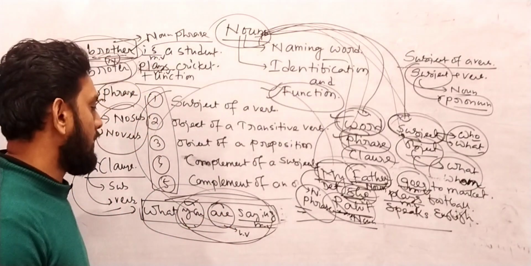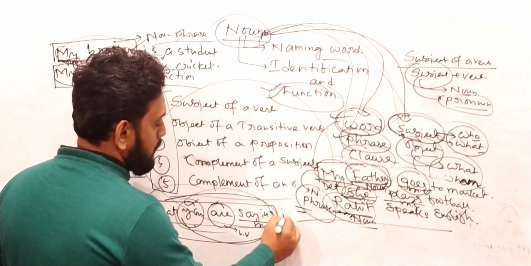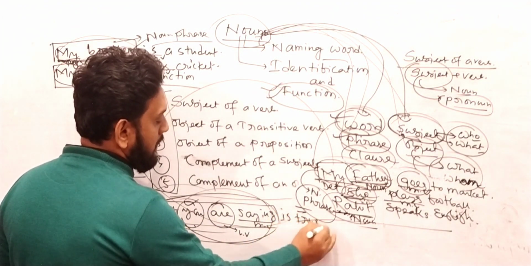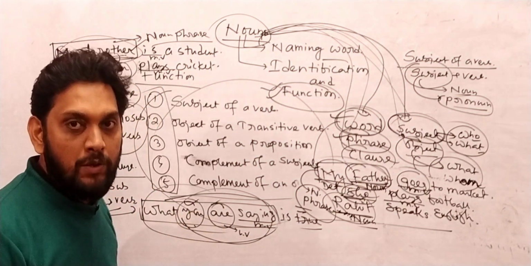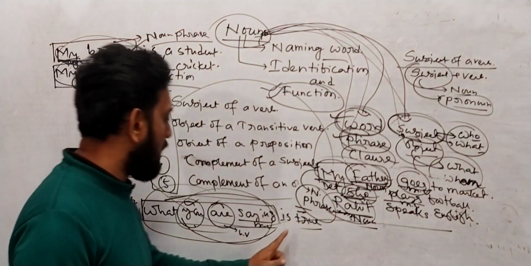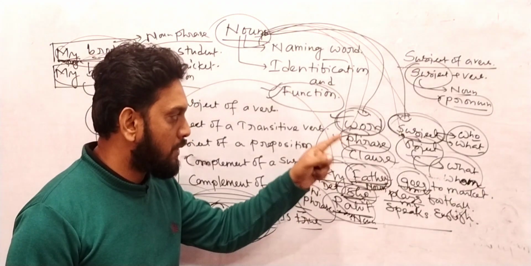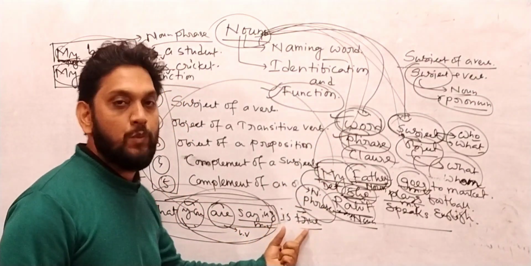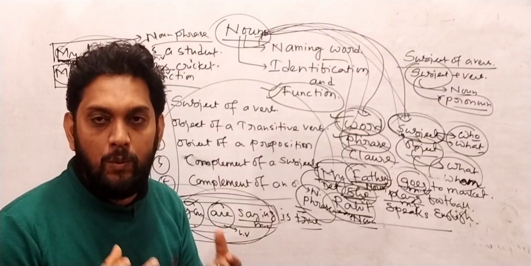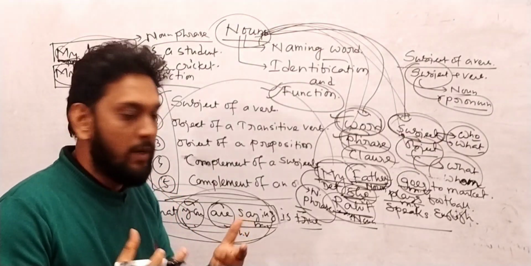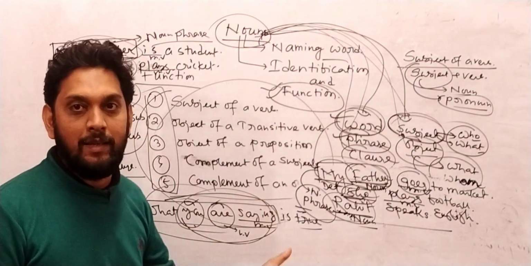And some student asks me, sir, how does it function as a noun clause? It's very easy. Ask the question to the verb using the WH question word what and who. What is true? The answer is what you are saying is true.